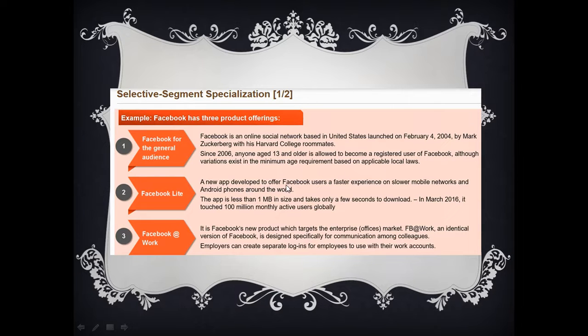A new app was developed to offer Facebook users a faster experience on slower mobile networks and Android phones around the world. This is called Facebook Lite. And Facebook at work is purely designed for people who are working in different positions or jobs in different markets. So Facebook is a best example of selective specialization, getting into three different segments with three different product variations, we can say.